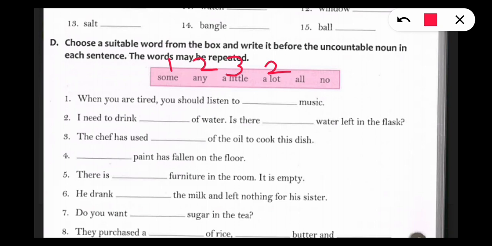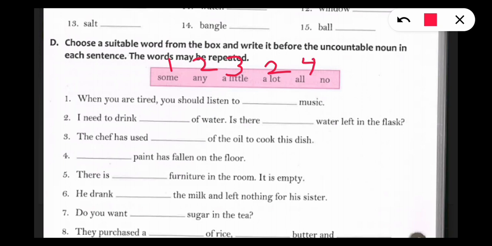All paint has fallen on the floor, means full, complete paint has fallen on the floor. So we will write here number 4. This one we will write in fourth one.